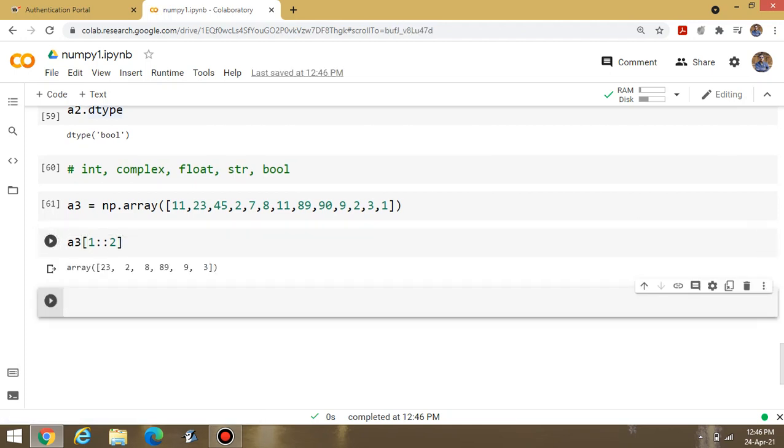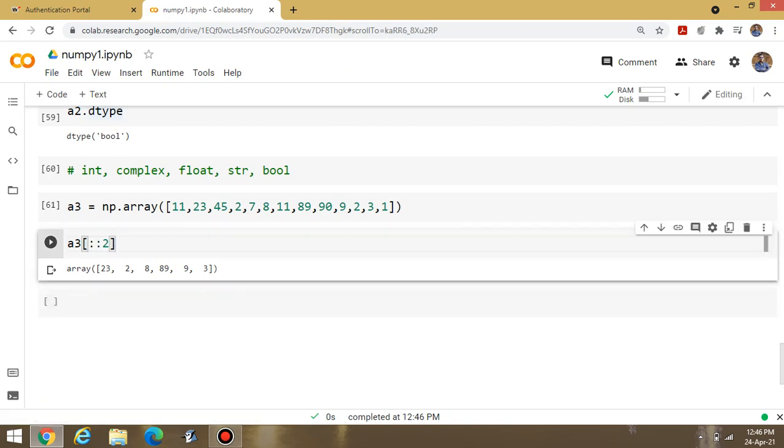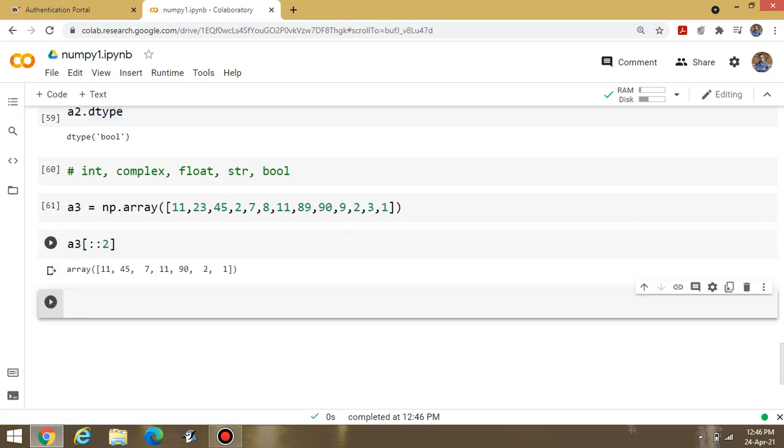It means I can display all the values starting from the first location. If I am writing like this with a step of 2, what is the meaning of this? It will display all the alternate positioned values because it will start from the first, that is index 0, 11, then 45, then 7, then 11, then 90, then 2 and 1. It will display these contents.